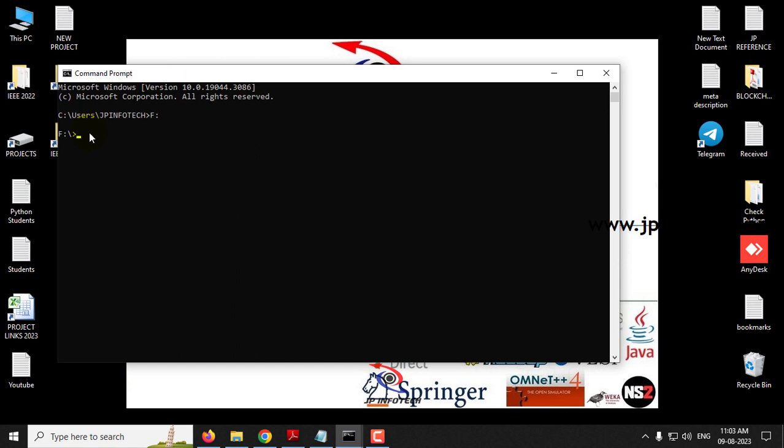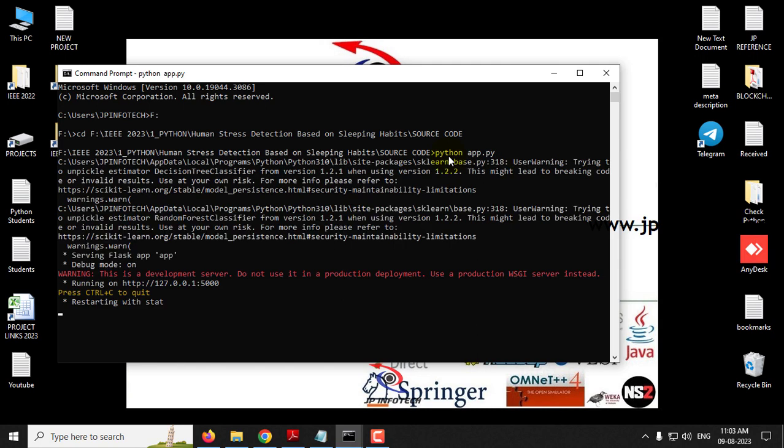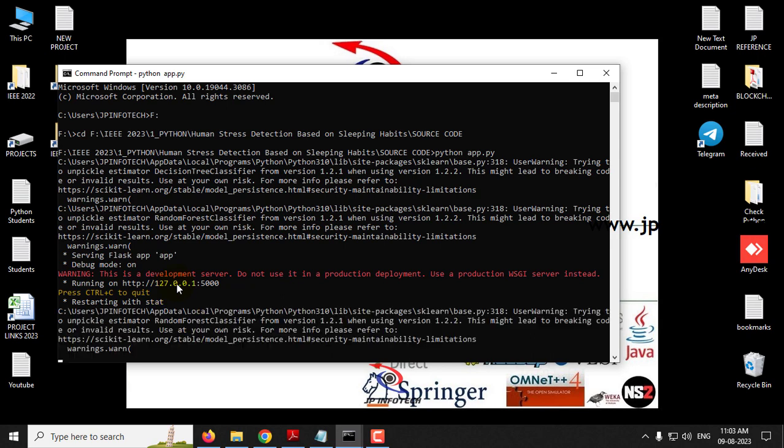Now go to the source code location. Just type cd, give a space, paste the location that we have copied, and click enter. Now we are in the source code location. Type python app.py and click enter. Kindly wait for a few minutes. Now you can see the URL is generated.